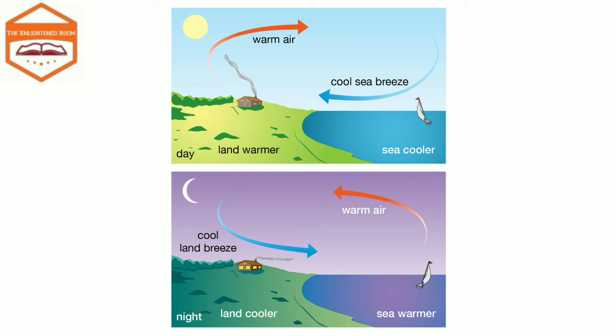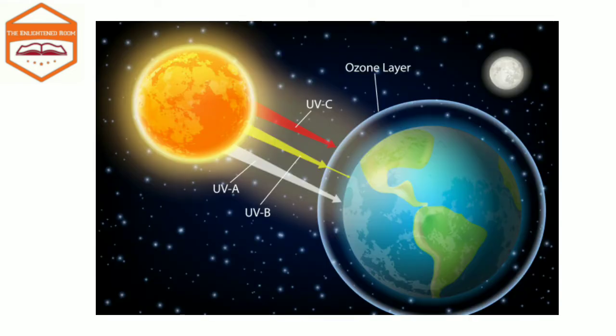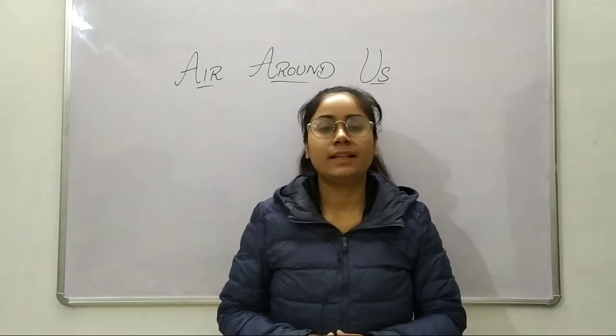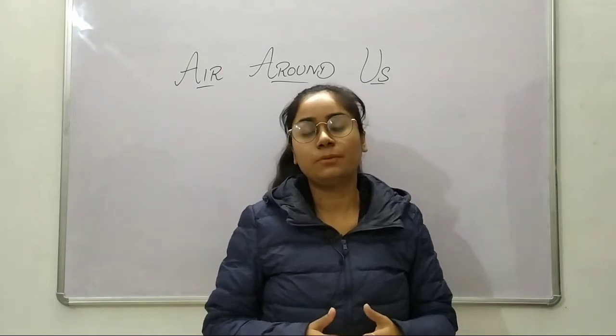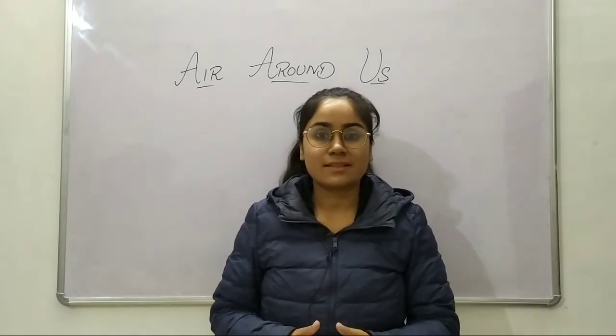The presence of water vapor in air is also responsible for rainfall and snowfall. Then comes the ozone layer, which is present in the upper atmosphere, called the stratosphere, and absorbs the harmful ultraviolet rays. These rays can cause skin cancer and other problems if they reach Earth. So today we have discussed the various uses and components of air which is around us.